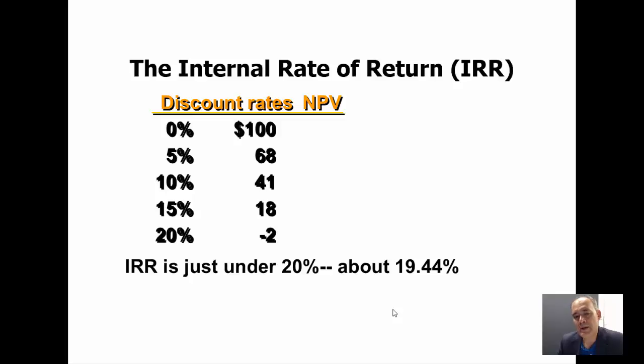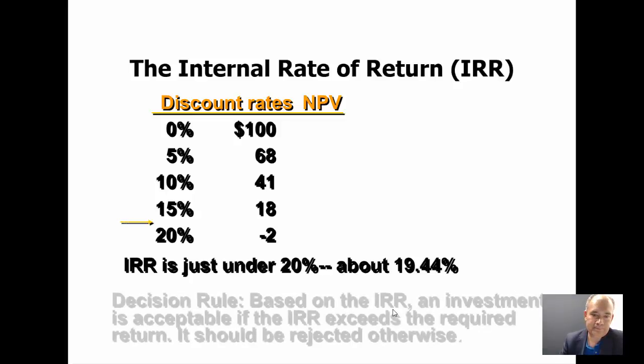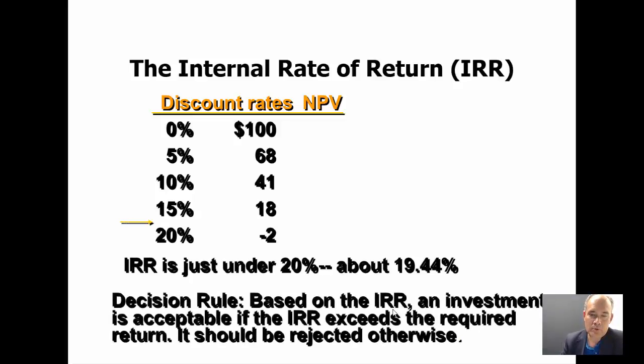So by investing in this project, you are going to get about a 20% total return. I could say that the project is good, but I cannot say if the project is better than my opportunity cost of capital. So I'm not quite sure whether I should go for this project or not, unless I compare it to my opportunity cost of capital. The decision rule is that if the internal rate of return is higher than the opportunity cost of capital, I go for the project, otherwise I won't go.